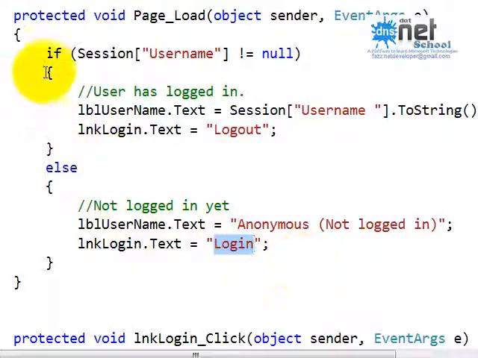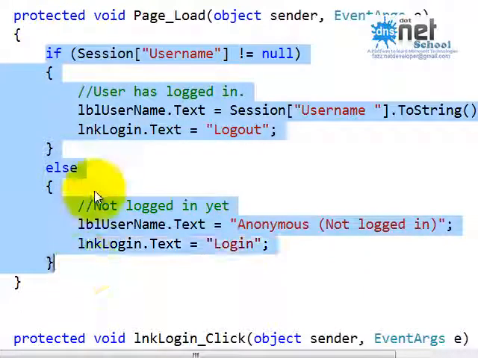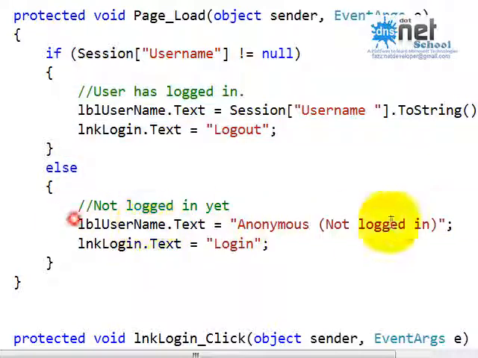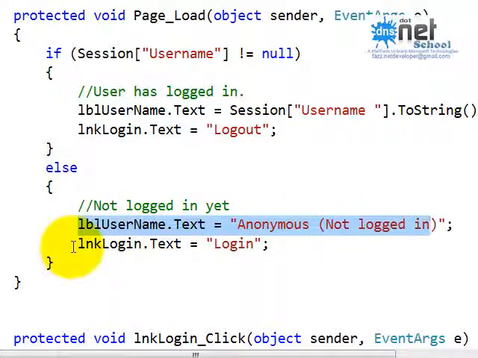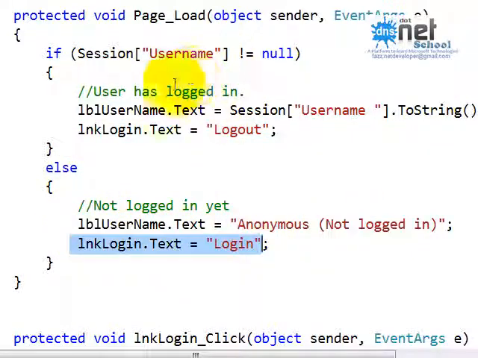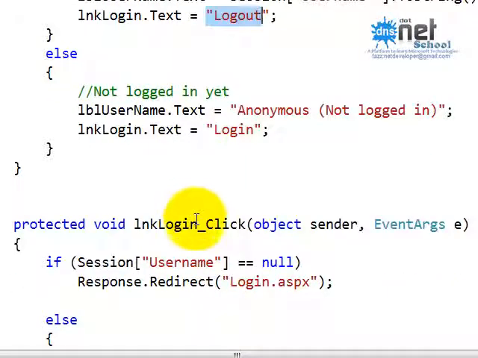Okay, basic programming, just checking whether the session is null or not. If it is null, it is an anonymous user and the text of the link button should be login. If it is not equal to null, it means the user is logged in, so display the session value in the label, and the link button will display logout. What if I click on the link button?